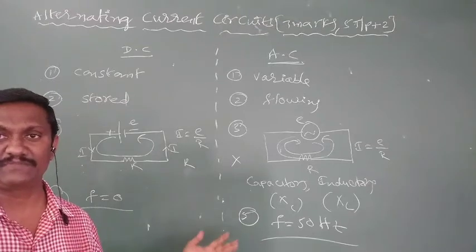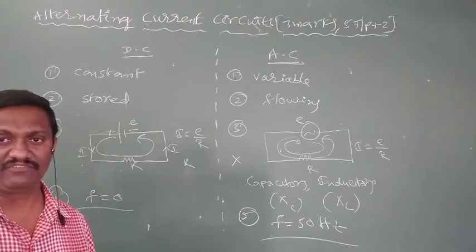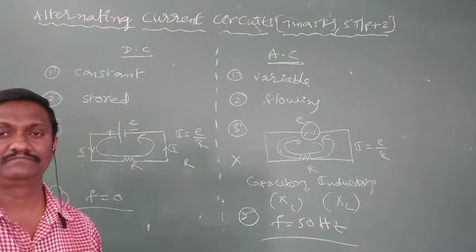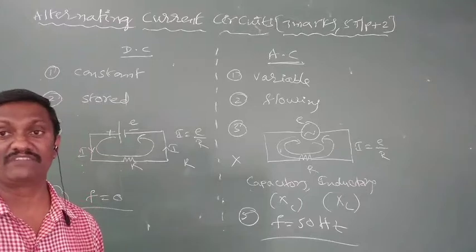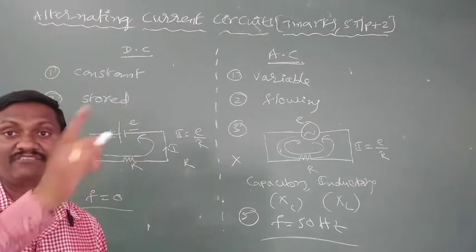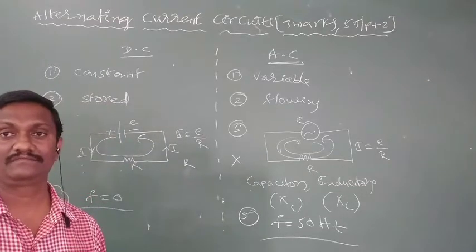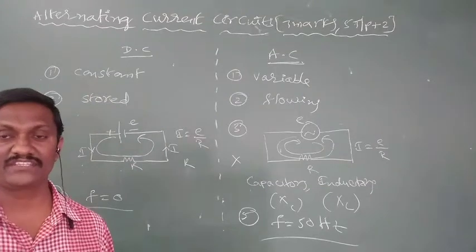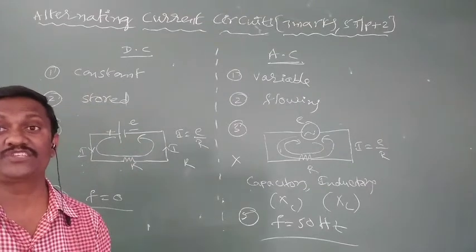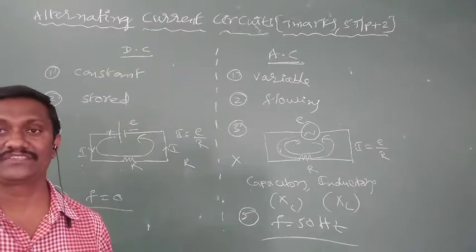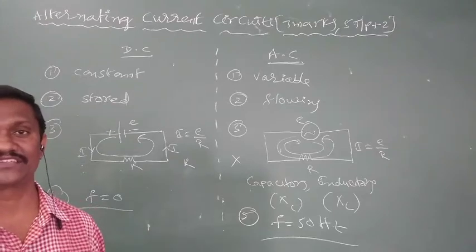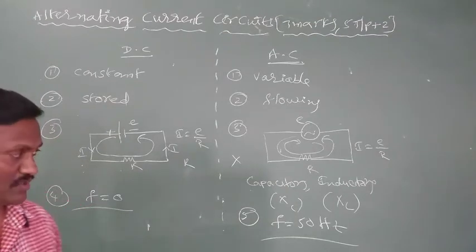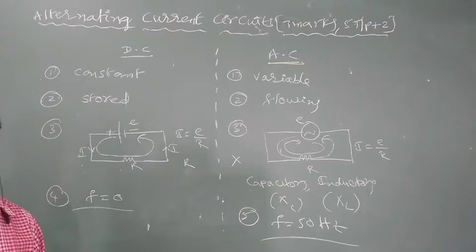In some other countries it may be 60 Hz. It may change. So in India frequency of AC is 50 Hz: in 1 second, the polarity of AC changes 50 times. In 1 second polarity of AC changes 50 times, which means we can't observe the changing polarities. We are unable to observe the changing polarities. So that is about a major difference between AC and DC.